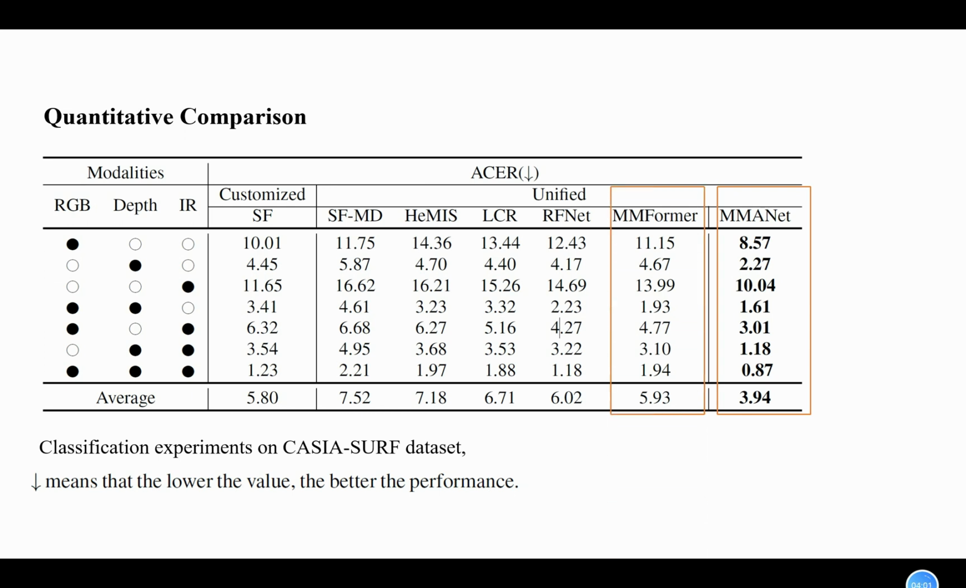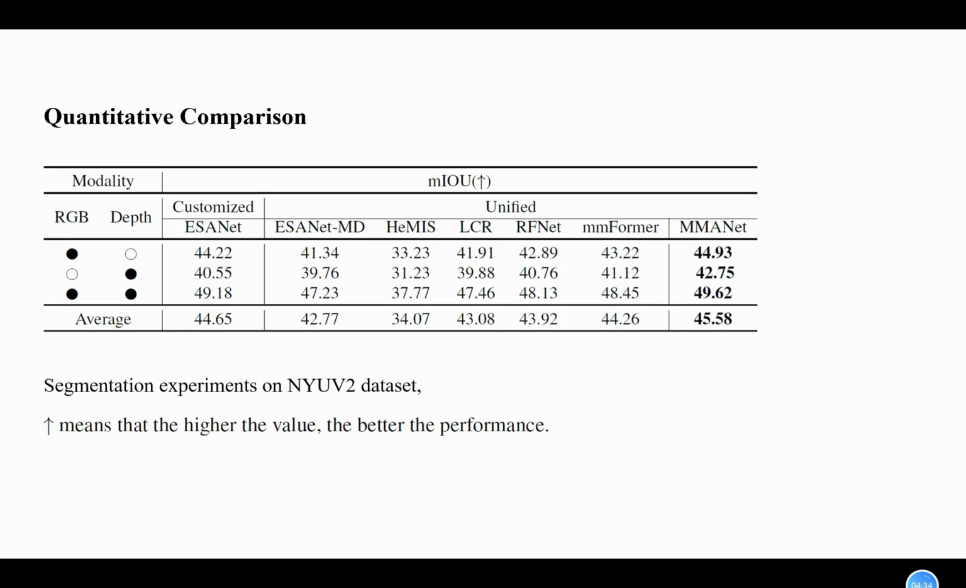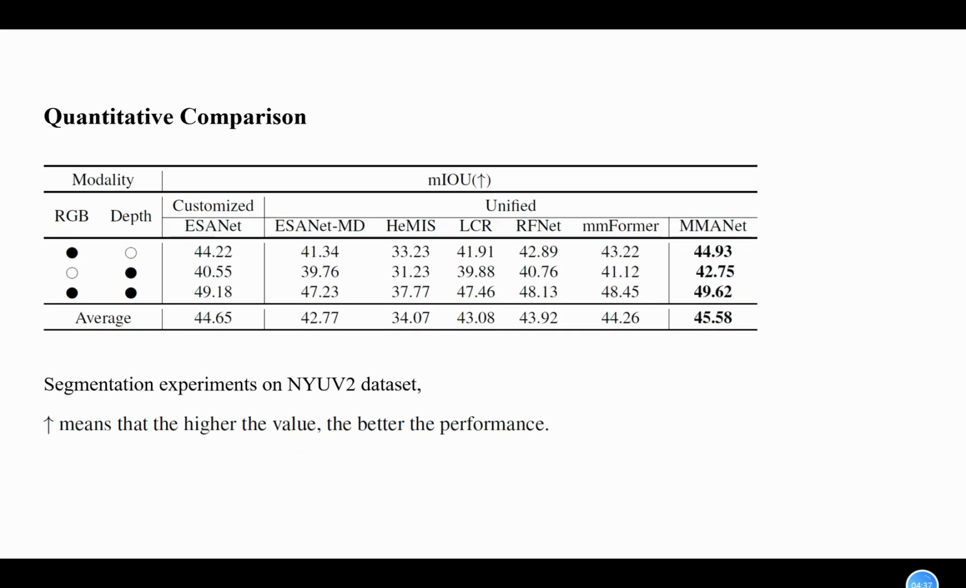First, this slide shows the classification results on the KSurf dataset. As shown in the table, MMANet achieves the best performance for all combinations. Compared with the second best unified method, MMFormer, MMANet decreases the average ACER by 1.99%. This shows the superiority of our method on the incomplete multimodal classification task. More importantly, MMANet even outperforms the customized baseline method, SF, for all the modality combinations, decreasing the average ACER by 1.86% and 1.66%. This demonstrates the effectiveness of the proposed MAD and MAR for the incomplete multimodal classification task.